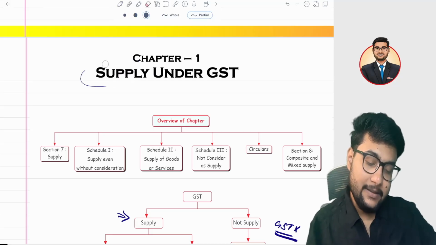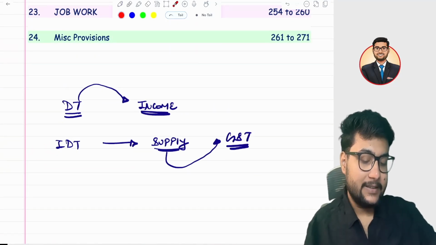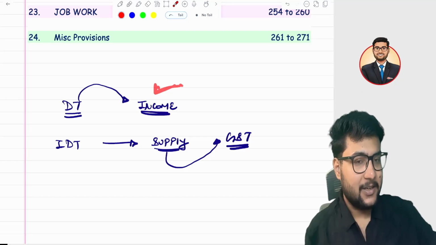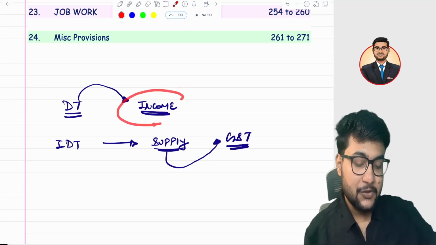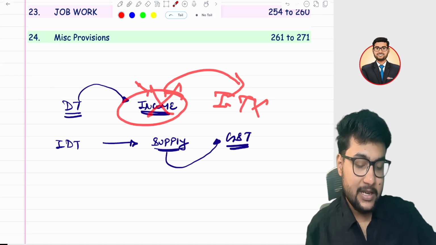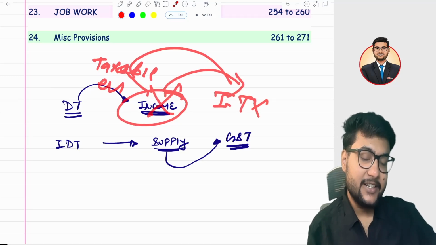So supply is the main trigger point. If I explain in income tax, income is the trigger point. To have an income tax, you have an income, right? If you don't have an income, you do not need to pay any income tax. So income is the taxable event which triggers the income tax.